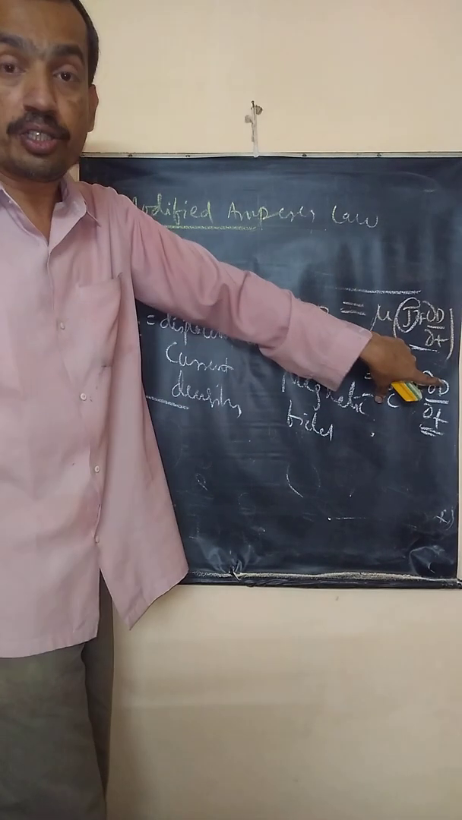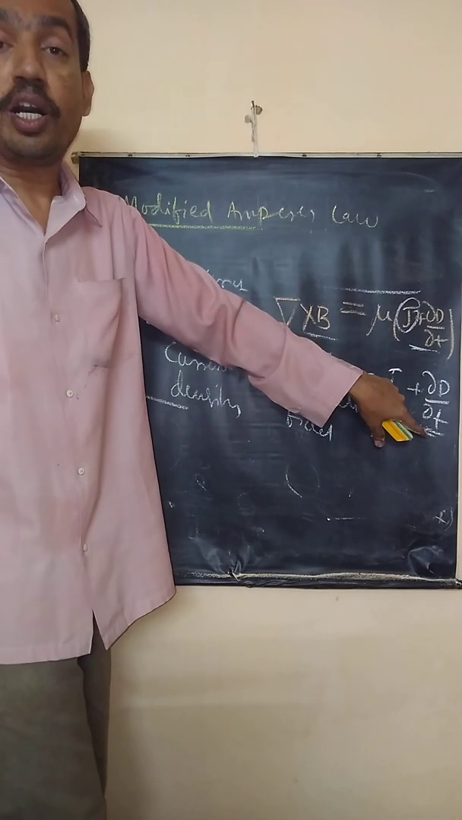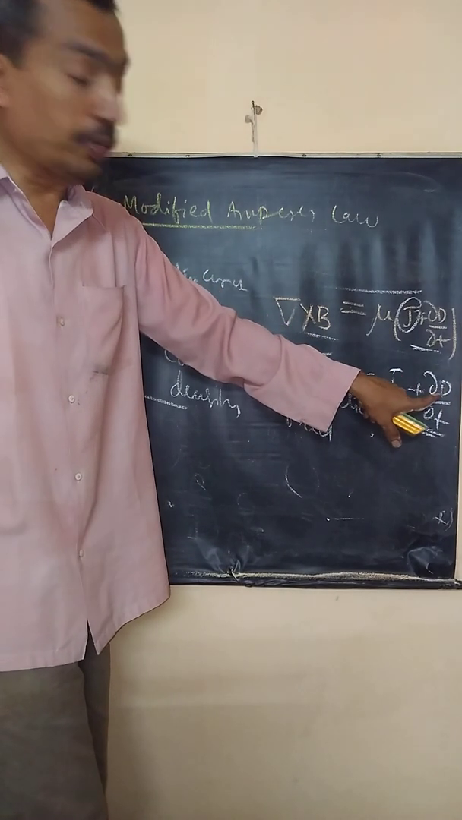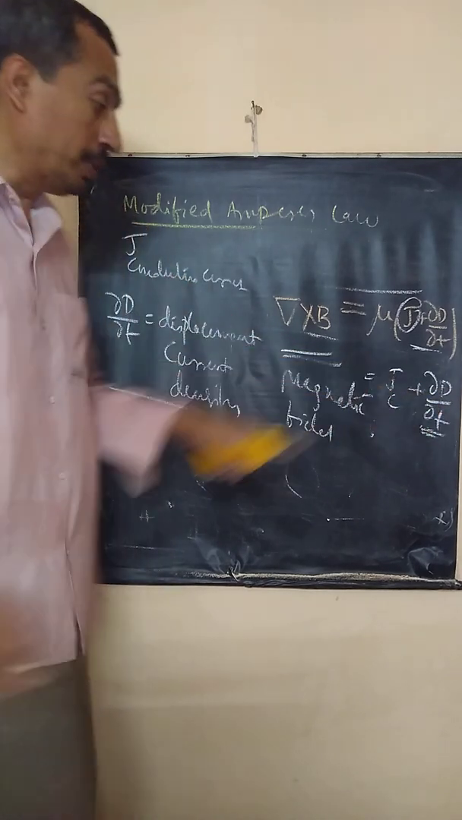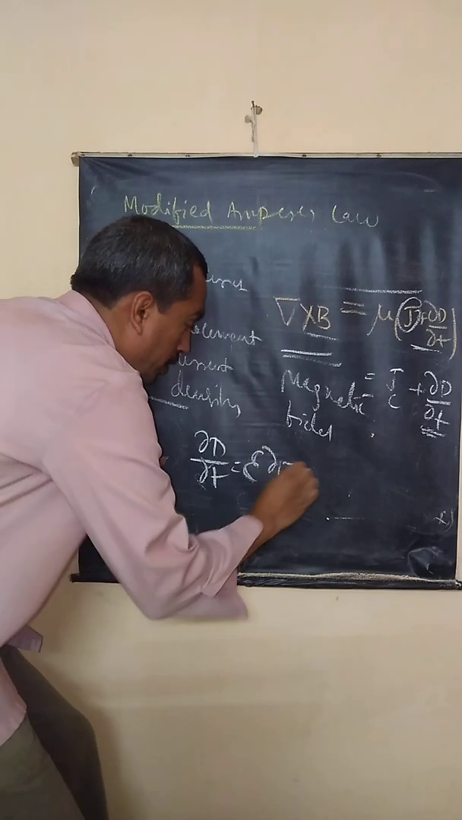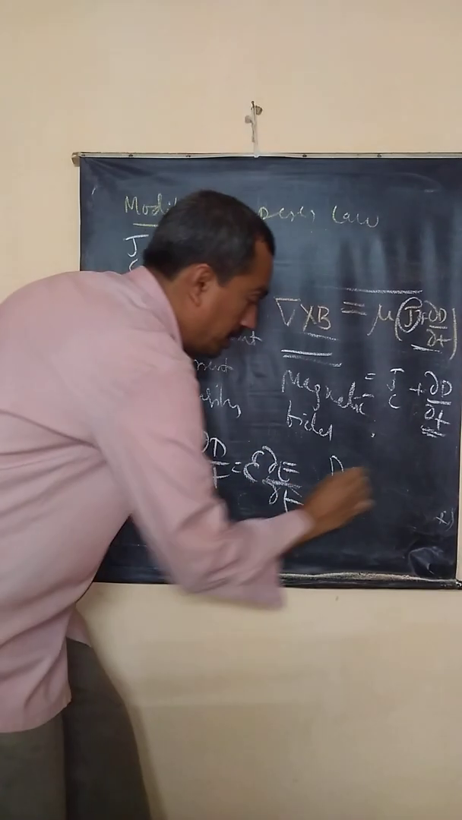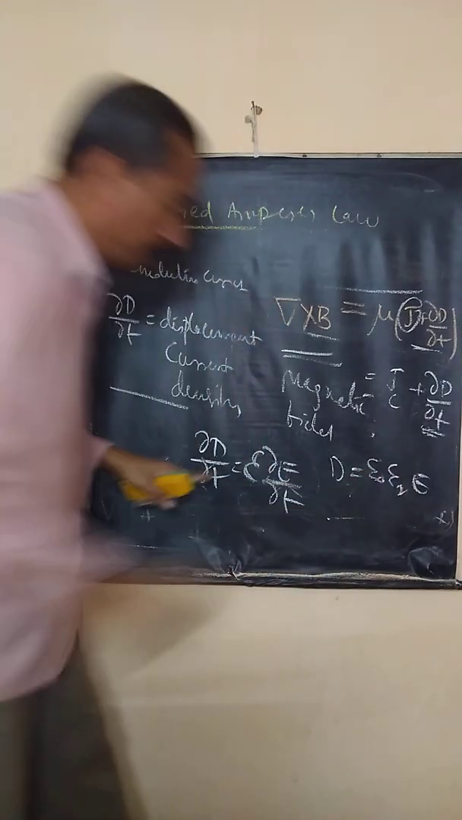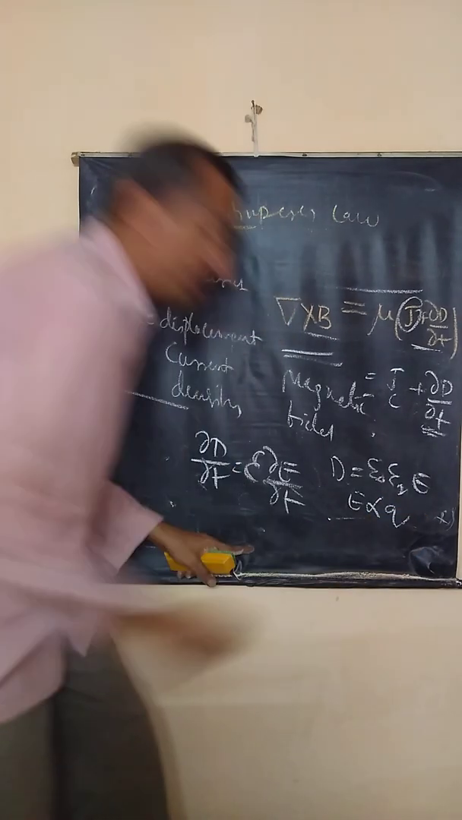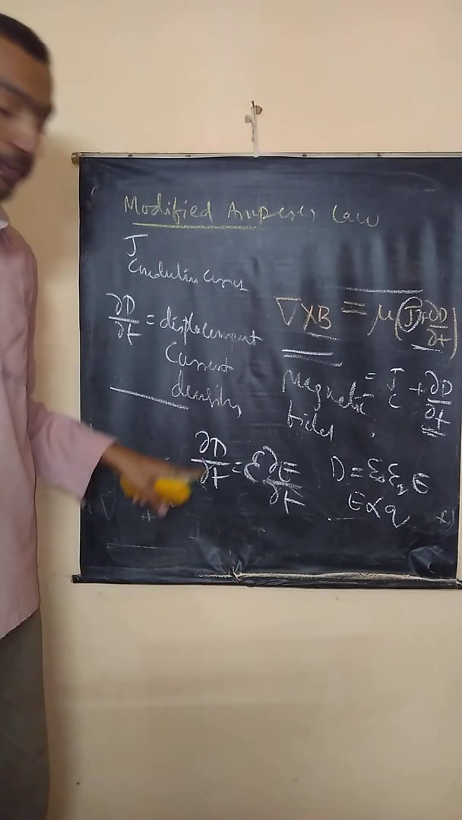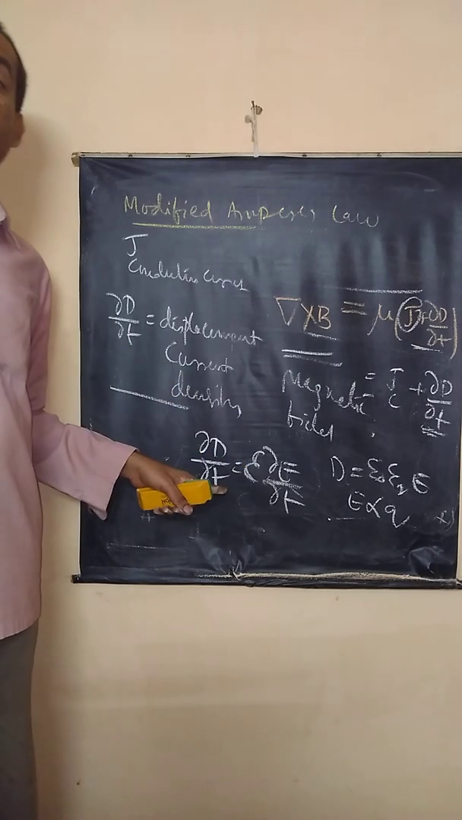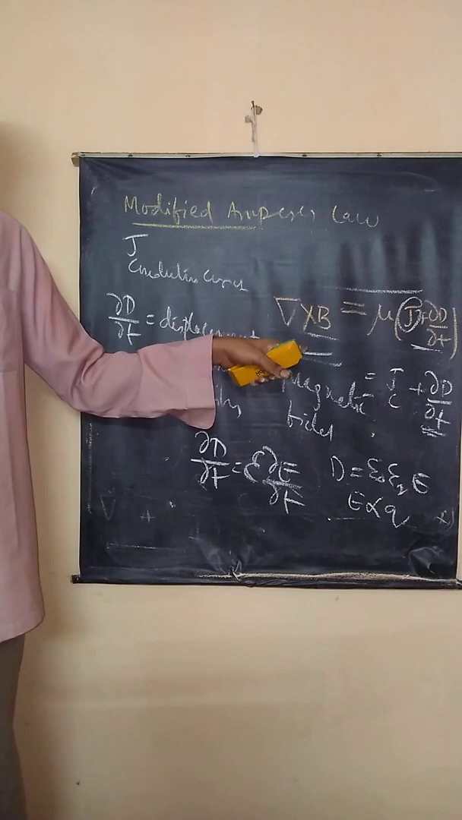What is D? Charge, and with time, rate of change of charge, rate of change of electric field. D is proportional to electric field. So dou D by dou t is equal to epsilon into dou E by dou t, because D is equal to epsilon naught E. What is dou E by dou t? Rate of change of electric field. What is E? Proportional to charge, correct? So finally, dou D by dou t means oscillation of charges. Oscillation of charges produces displacement current, which produces a magnetic field.